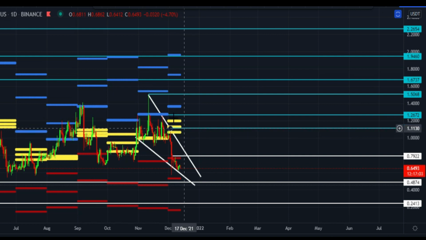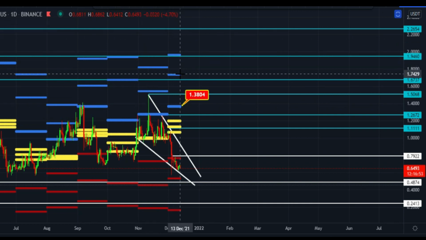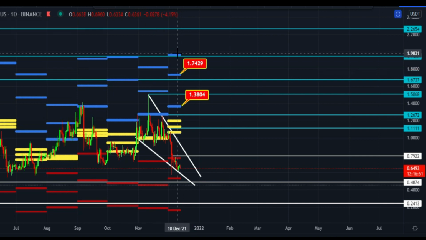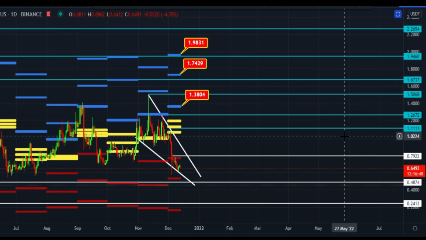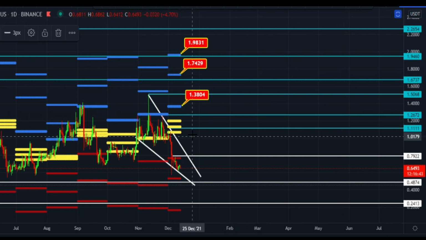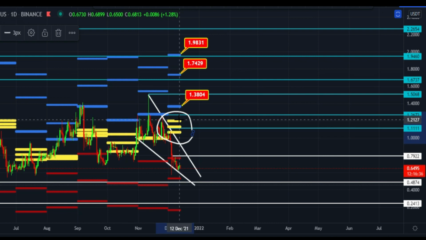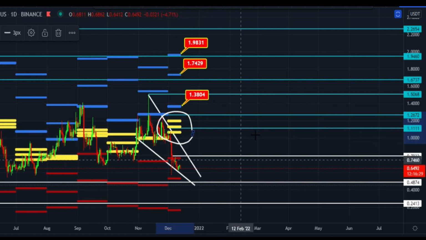Once it breaks this area, in that case these blue lines are monthly CPR targets. After that price can hit, this is first monthly bullish target, this is second monthly bullish target, and this is third monthly bullish target. These all are monthly bullish targets, but for all these targets it has to cross this area. Once it crosses this area and closes daily candle above $1.21 price area, in that case it can easily hit these targets. Otherwise maybe we may see sideways action like this.